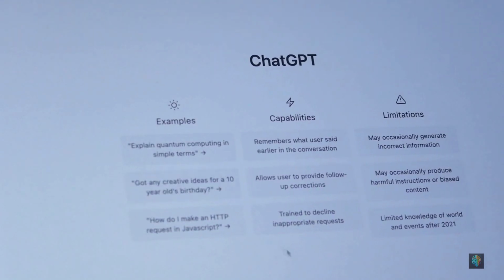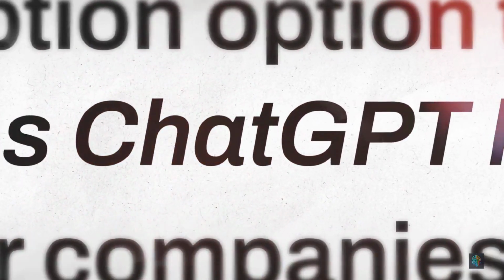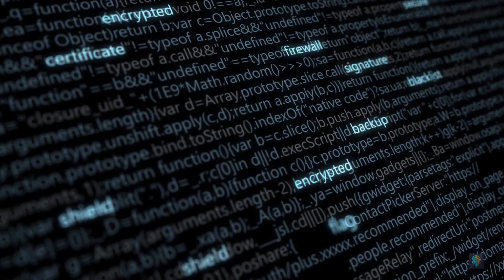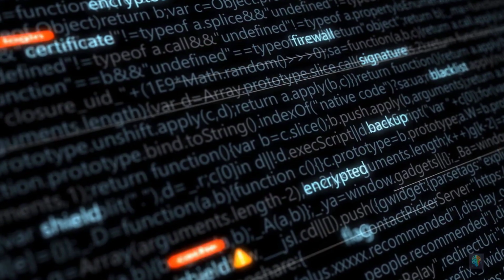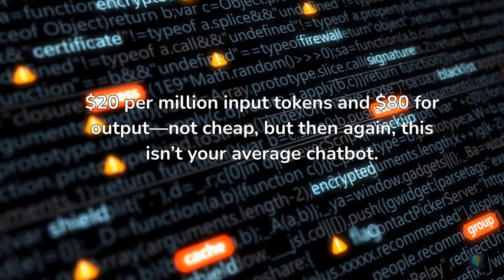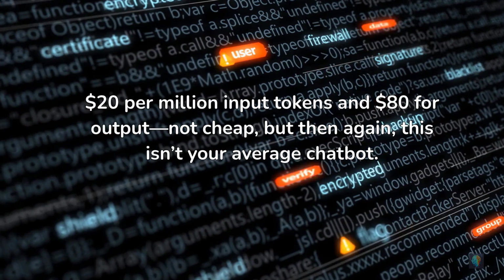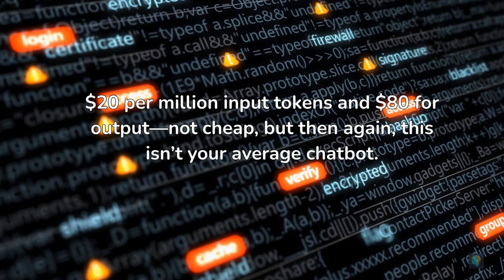It's already rolling out to ChatGPT Pro and Team users. Enterprise and EDU get access in a week, and for developers, it's live in the API now. The pricing: $20 per $1 million input tokens and $80 for output. Not cheap, but then again, this isn't your average chatbot.